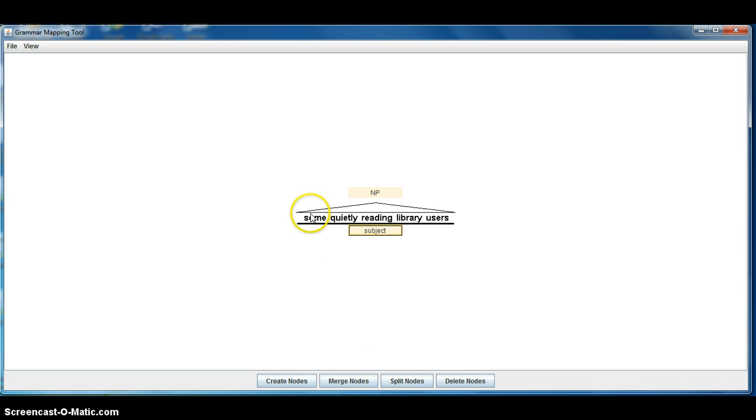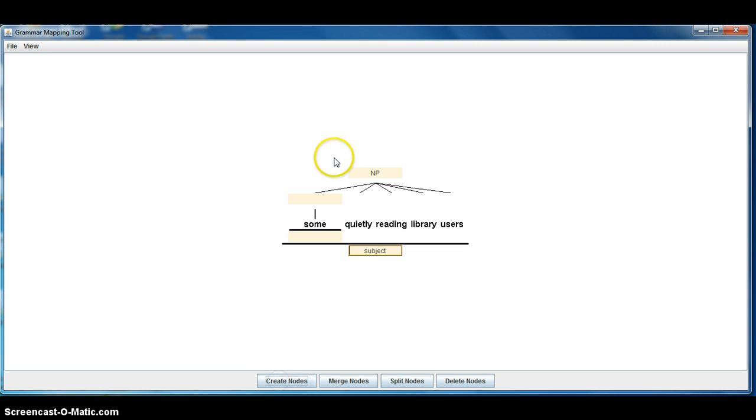We know some is a standalone determiner, article as form, determiner as function. Now, quietly reading library users. Well, what's quiet? Who's quiet? Well, quiet is modifying reading. So it's the type of reading it is, because you could read out loud too. So it looks as if, and quietly is an adverb, so this looks like a very good candidate for being a